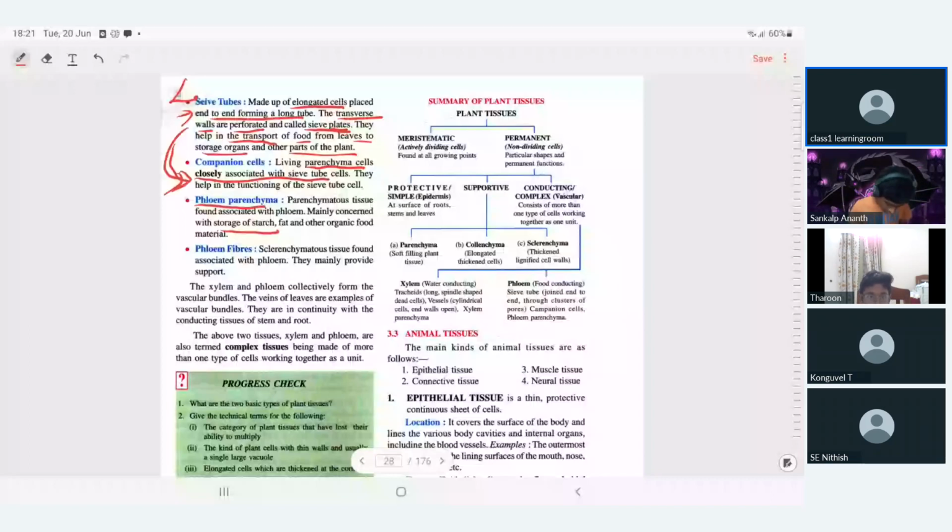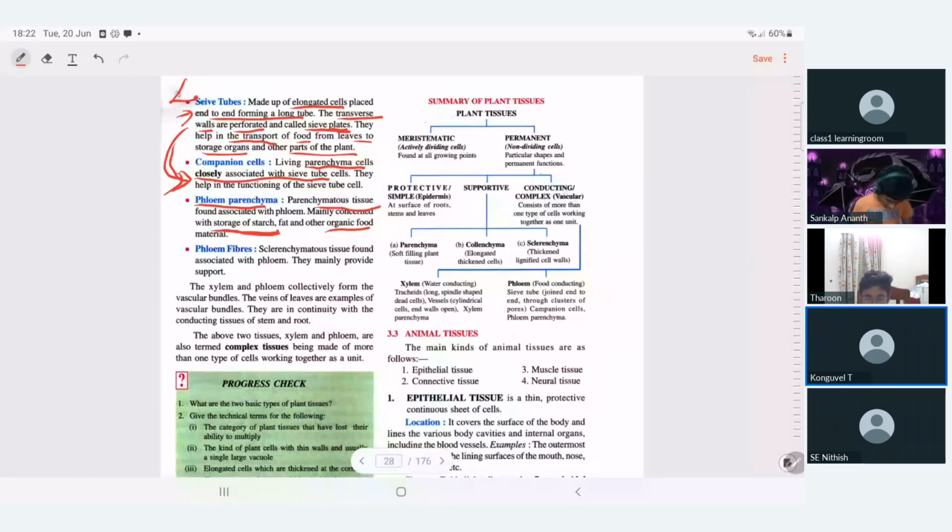Companion cells are living cells. Parenchyma tissue, from both of them, stores the starch. Storage function is done by phloem parenchyma.